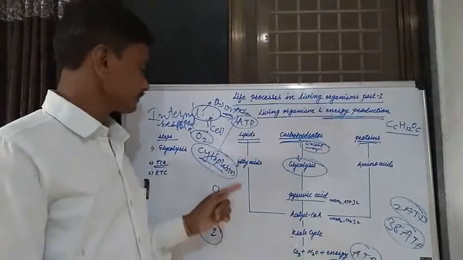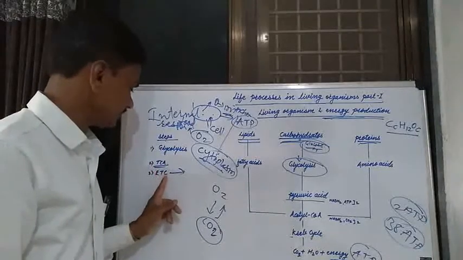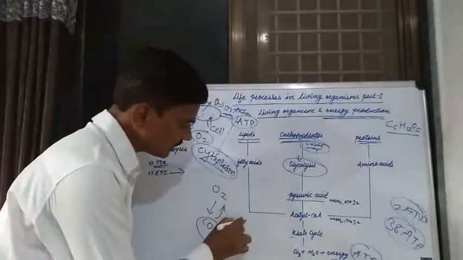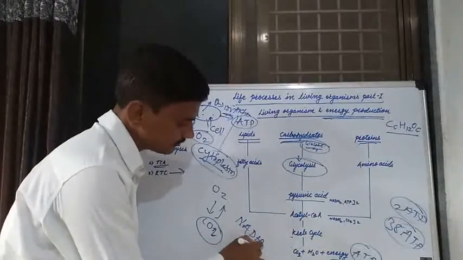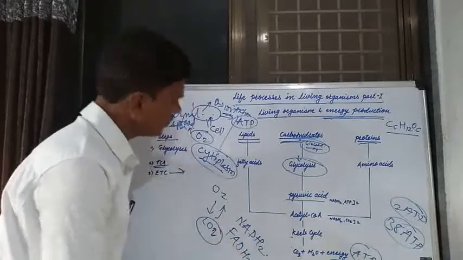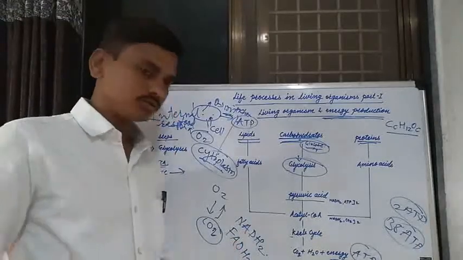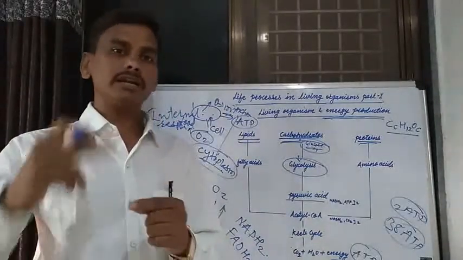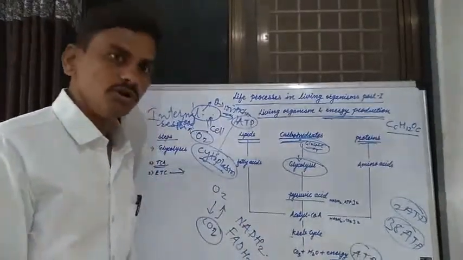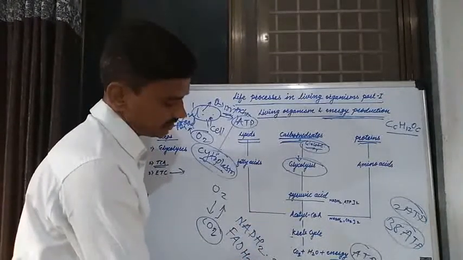And lastly, the last stage is known as the electron transfer chain. In the electron transfer chain, the NADH2 and FADH2 are produced in the mitochondria of that cell. This NADH2 and FADH2 participate in the electron transfer chain, and NADH2 and FADH2 produce 3 ATP molecules and 2 ATP molecules.